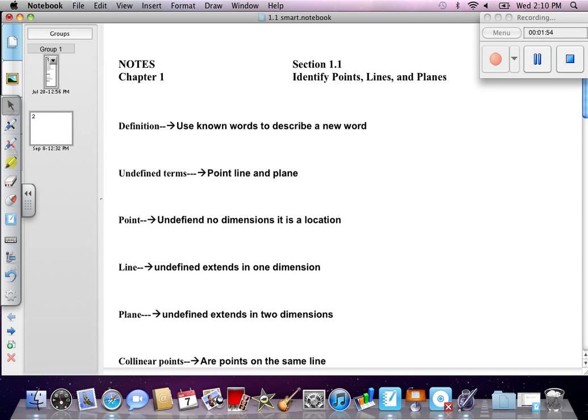Plane: undefined, extends in two dimensions. It's length and width. You'll get it. Plane, it's undefined and it extends in two directions. It's length and width. It's written on the board.